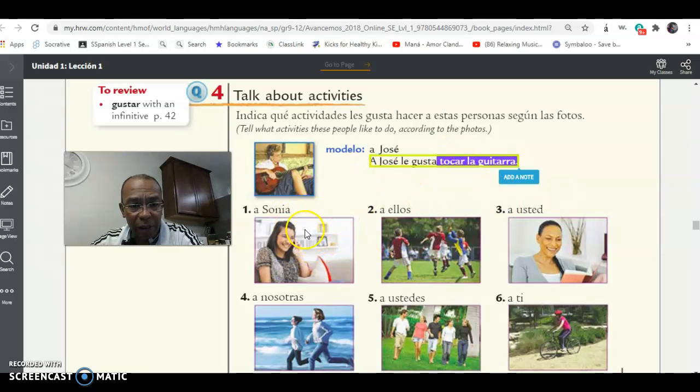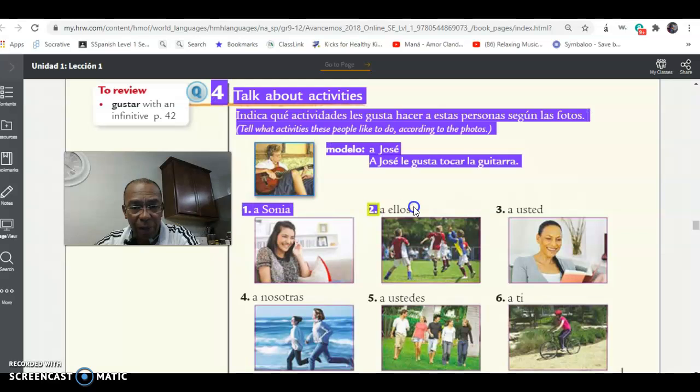So let's look at this one right here. What does she like to do? Sonia, right? A Sonia, and because it's one person, it will be le gusta, talk on the phone. How do you say that? Hablar por teléfono. Correct. A Sonia le gusta hablar por teléfono. Now you have number 2.